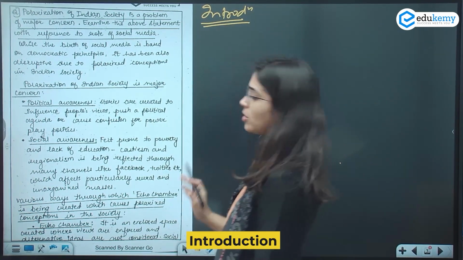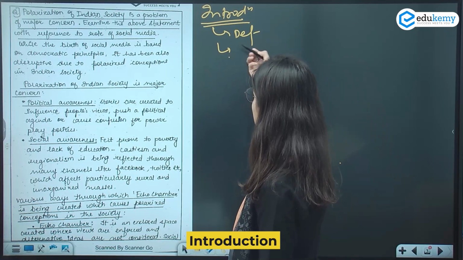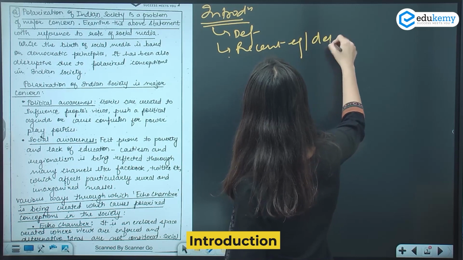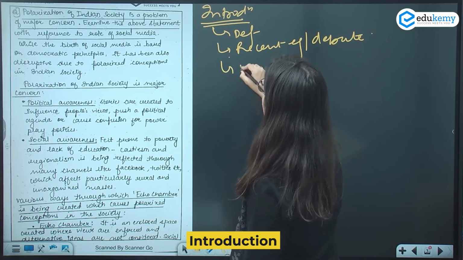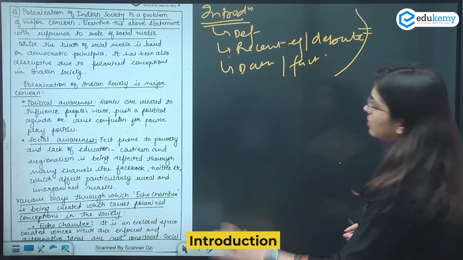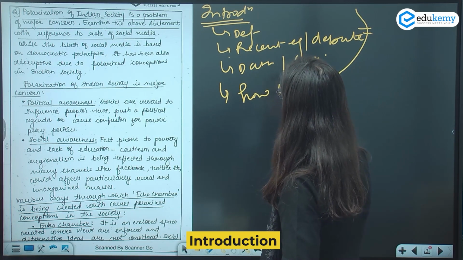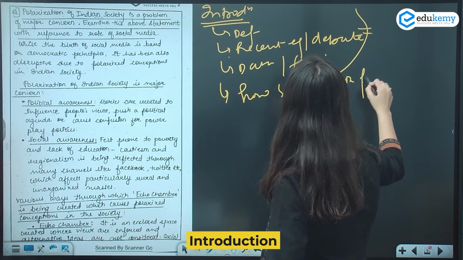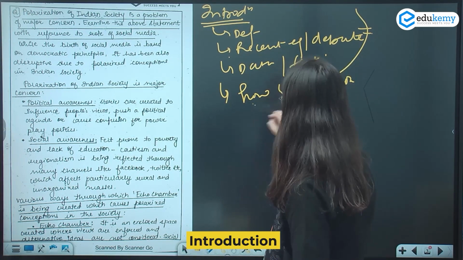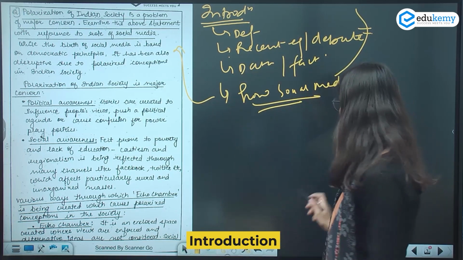ठीक है, so for this question introduction, it could be anything. We can start with a definition, we can start with the recent example, debate, data, fact. You all know these things, so I think for this question we can start with how social media is polarizing Indian society. ठीक है, रोल ऑफ सोशल मीडिया हम यहाँ पे स्टार्ट कर सकते हैं इन ब्रीफ. ठीक है, एंड यस यू कैन ऑल्सो स्टार्ट विद द डेफिनेशन हियर.